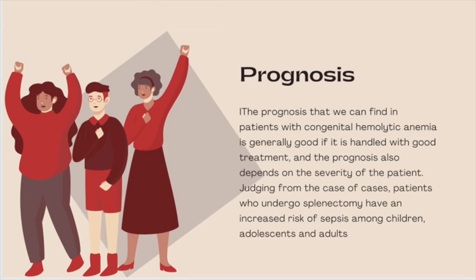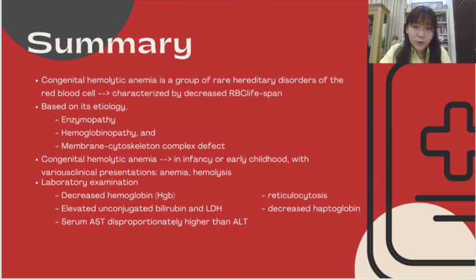To summarize, congenital hemolytic anemia is a group of rare hereditary disorders of the red blood cell, which is characterized by decreased RBC lifespan due to several abnormalities. Based on its etiology, CHA is divided into three subgroups: enzymopathy, hemoglobinopathy, and membrane cytoskeleton complex defect.